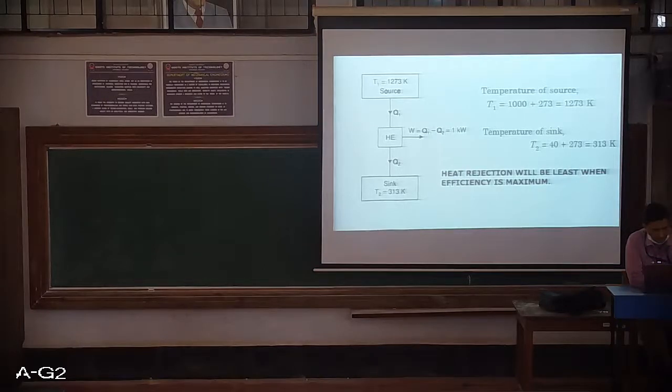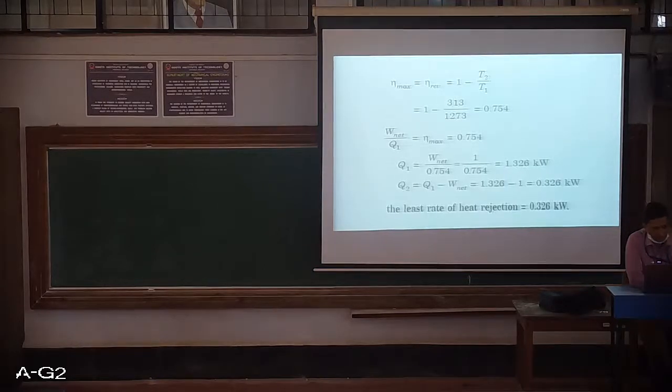Now when will this efficiency be maximum? The efficiency will be maximum when it is a Carnot engine or a reversible heat engine. So the general formula for maximum efficiency, or reversible efficiency, is dependent purely on the temperature and not on the working fluid which we are using. So it is 1 minus T2 by T1. We have already converted the values of T2 and T1 into Kelvin, so we are substituting those values and getting a maximum efficiency of 75.4%.